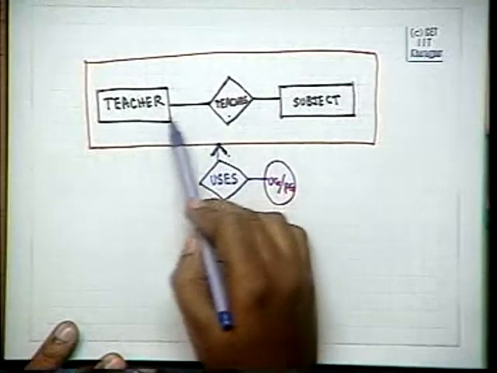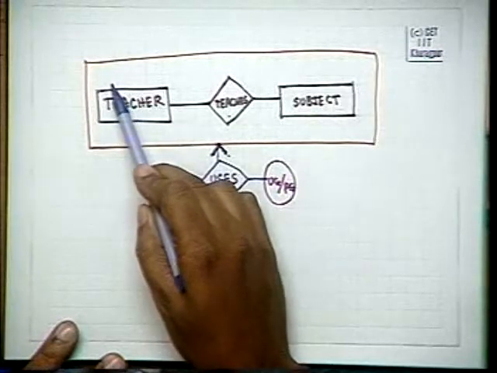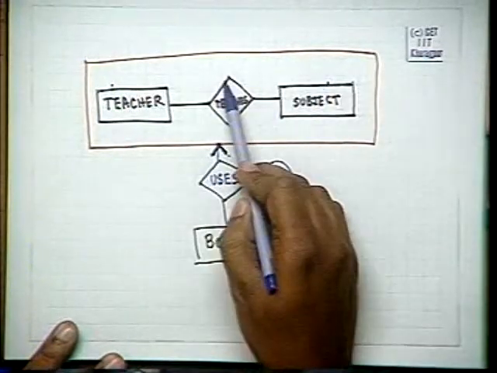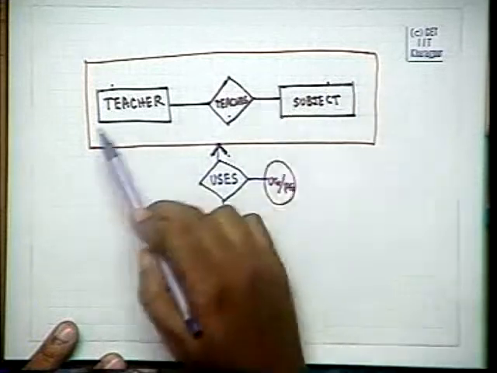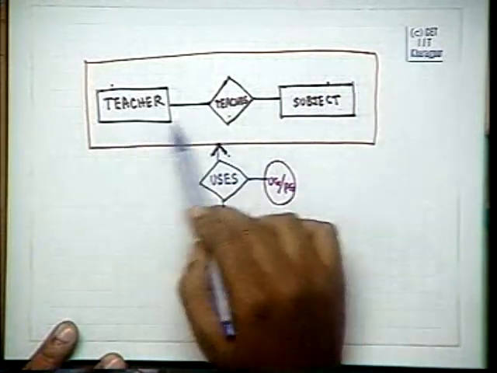What will be the attributes of the aggregate? The attributes of the aggregate in this particular case will be the attributes of teacher, the attributes of subjects and teachers. All the attributes together will form the attributes of this aggregate.